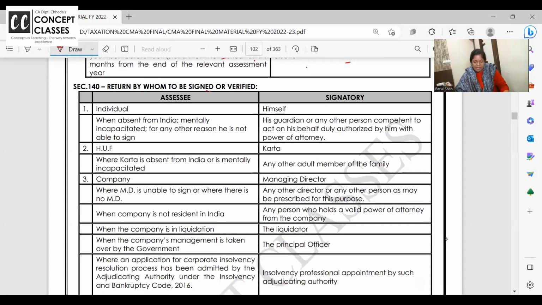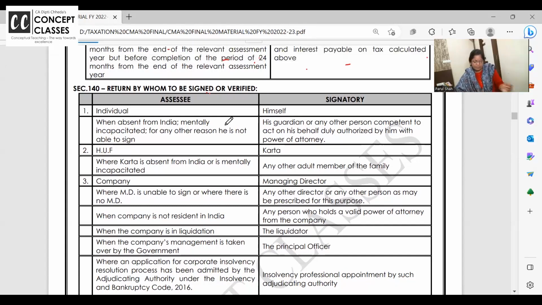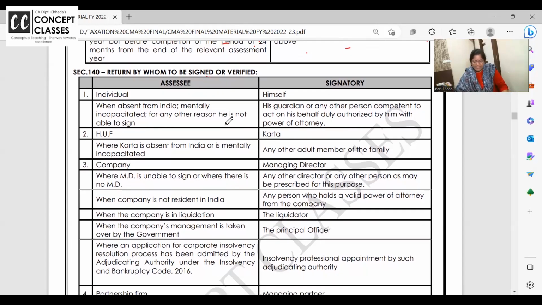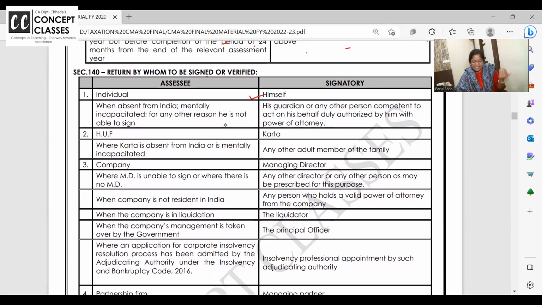So let us see now regarding this. Return by whom to be signed. Updated return, if I get more practical questions, I'll definitely discuss with all of you. So return by whom to be signed. In case of individual, who will sign the return? He himself. But if he is absent from India or mentally incapacitated or for any other reason he's not well or not able to sign, then any guardian who is having power of attorney can sign the return. HUF.